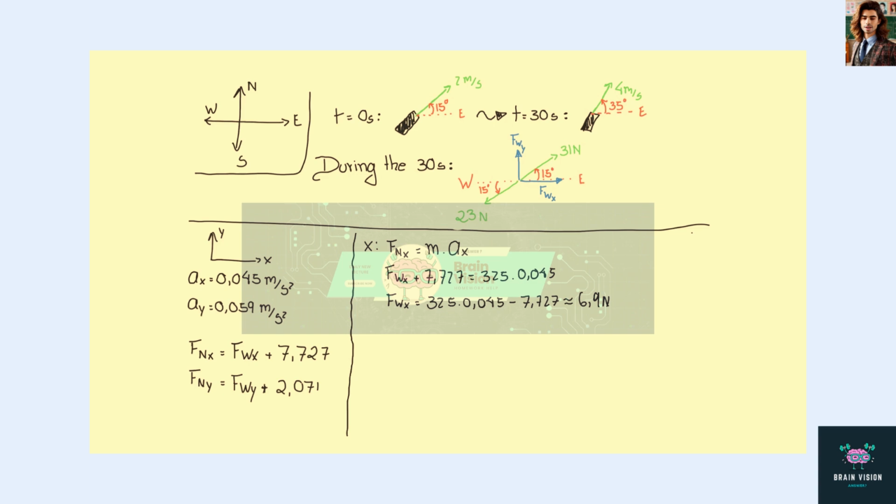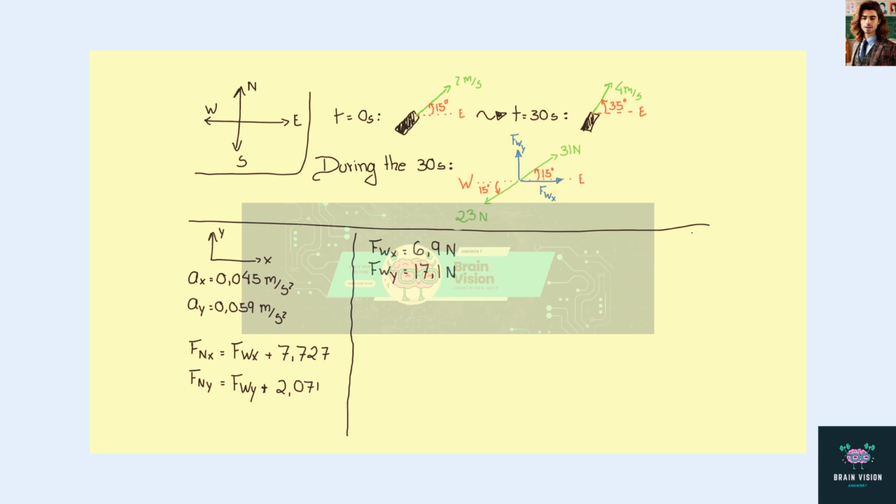Now, repeating the idea for the y component, the net force on the y direction is equal to the mass times the acceleration in the y direction. So Fwy plus 2.071 is equal to 325 times 0.059. Then Fwy is equal to 325 times 0.059 minus 2.071, which is approximately 17.1 newtons. Now, let me organize the board again.